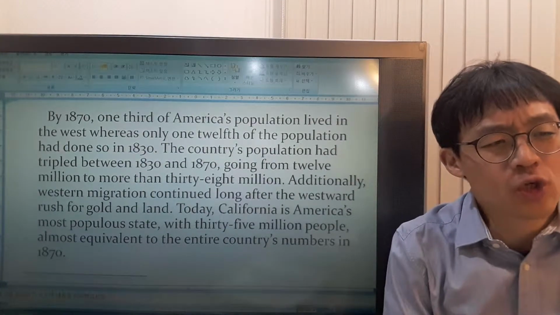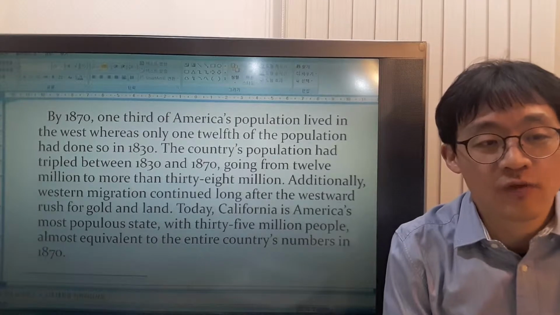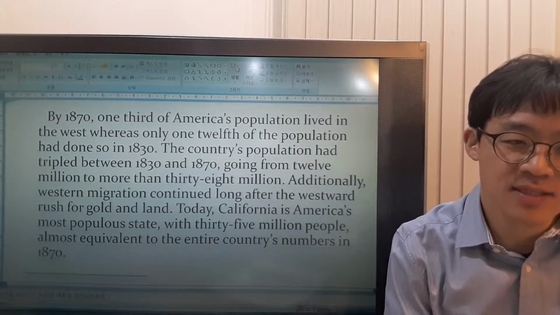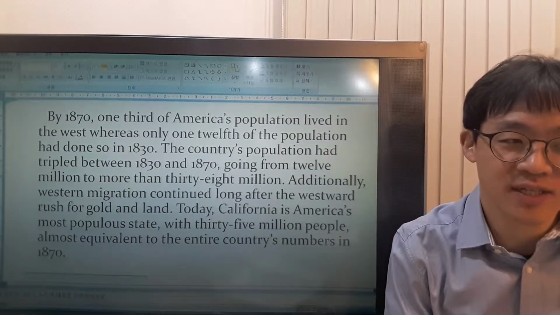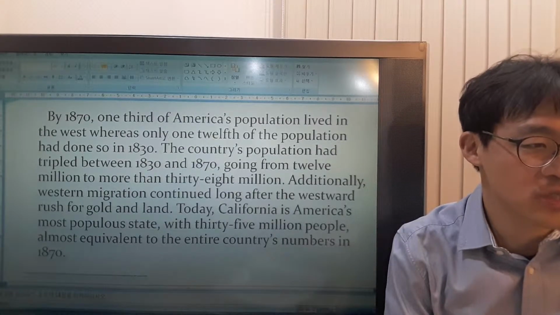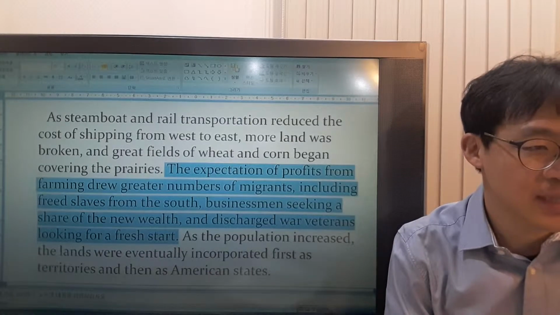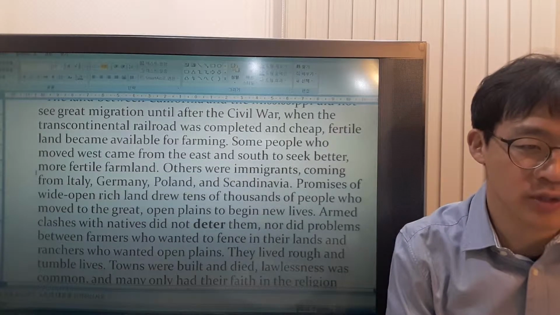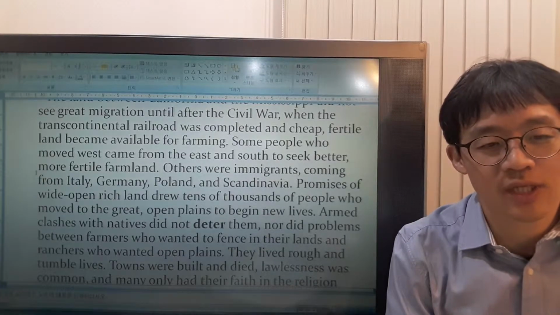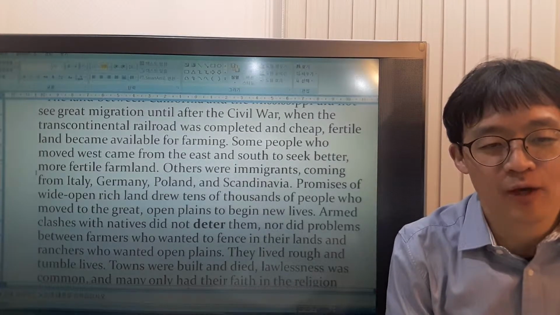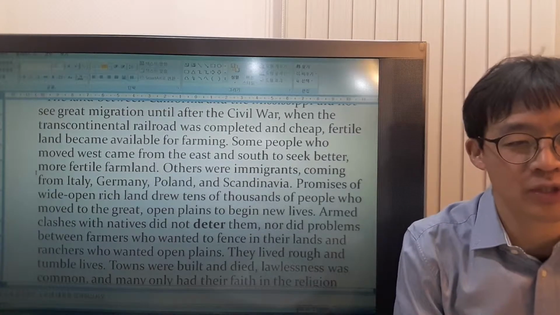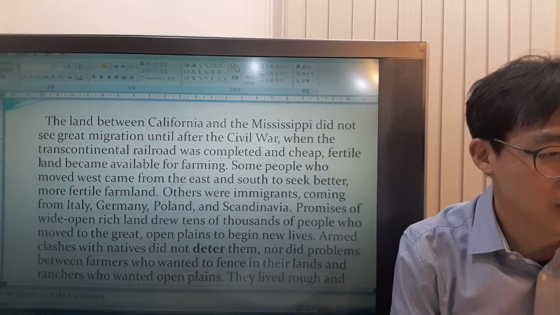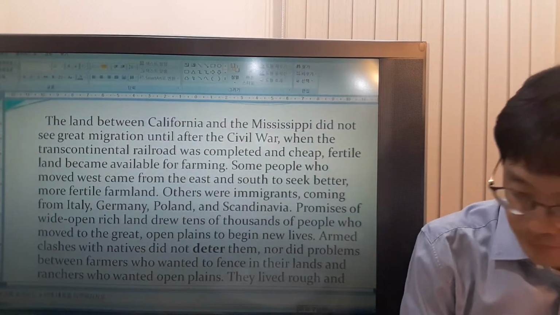But you have to know when the Civil War is. The fact is that this passage doesn't indicate when it is. You have to just infer from the passage. And the question and the options are not very clear. But in the actual TOEFL tests, the question itself and the options will be clearer, so you don't have to worry about that. Let's just try to infer, okay?